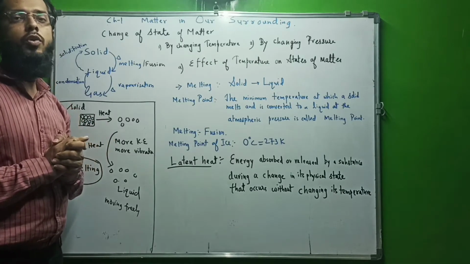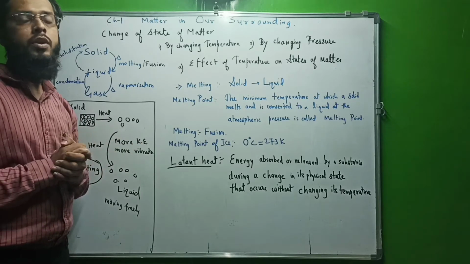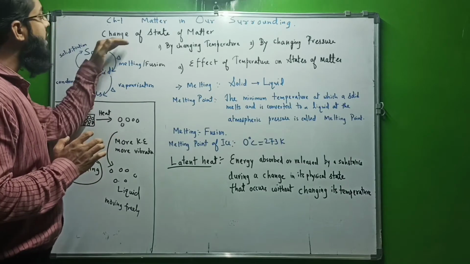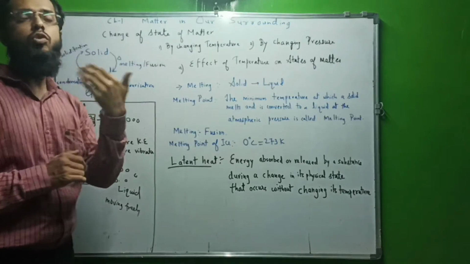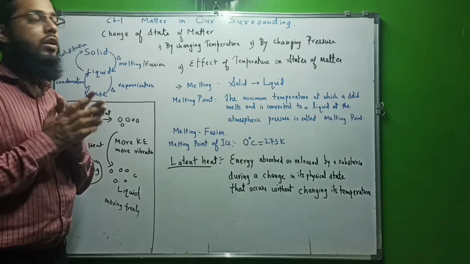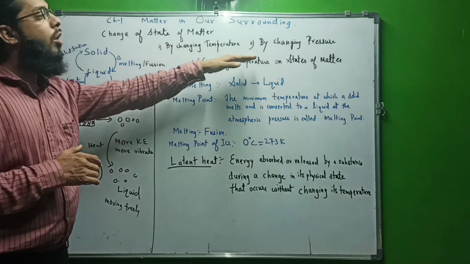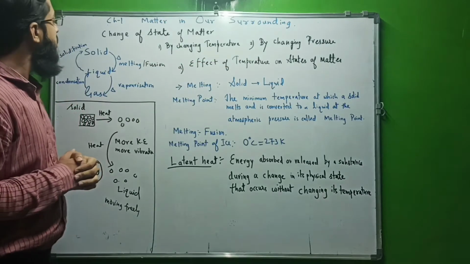So far, we have learned about the different states of matter: solid, liquid, gas, and the differences. Now, we will talk about change of states of matter from solid to liquid, liquid to gas, and how it occurs. The change of state of matter occurs by changing temperature or by changing pressure.